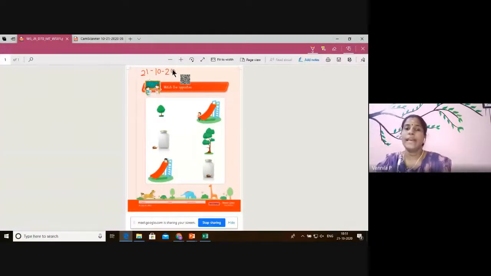Here, children, you have to match the opposites. Ma'am taught you the roly-poly rhyme, right? In that, we learnt many opposites. Yes or no? Roly-poly, big, big, big. Roly-poly, small, small, small. So, here we have a small tree and a big tree. Yes? Now, you have to match the small tree and the big tree.